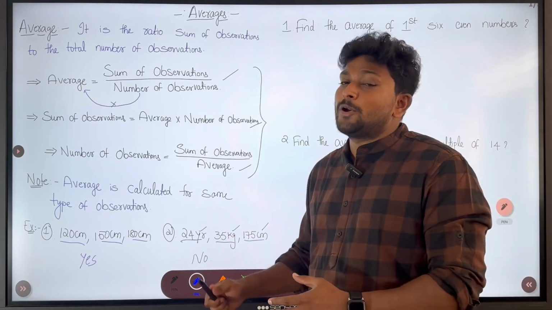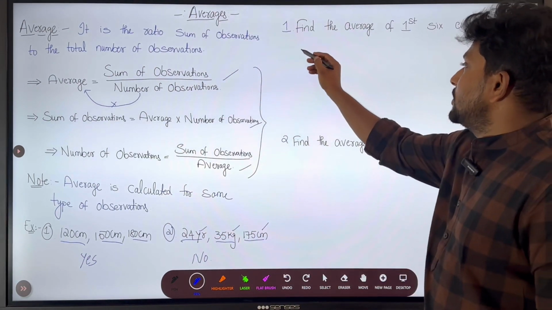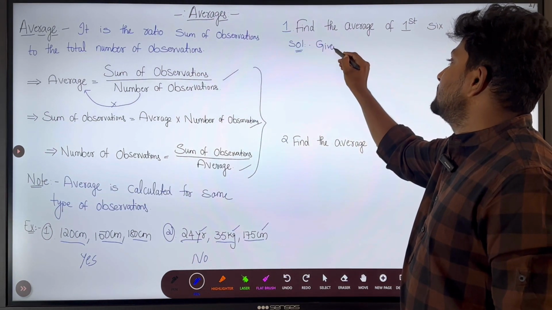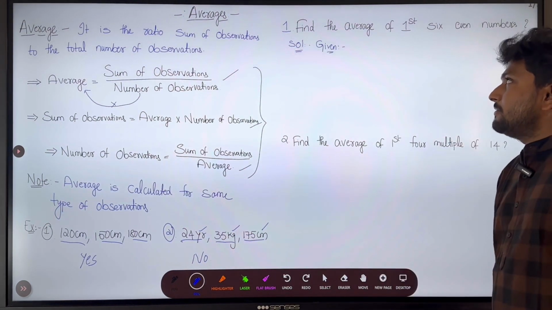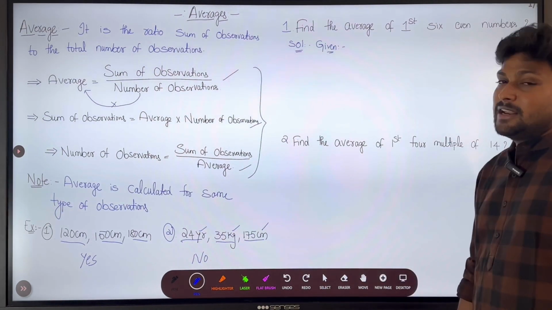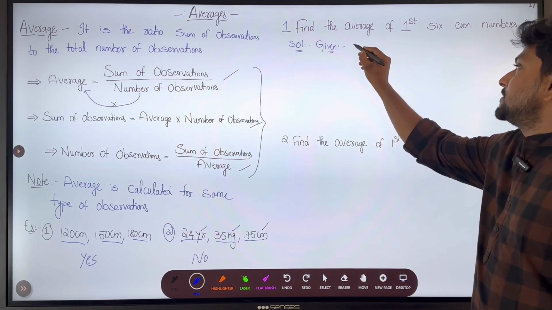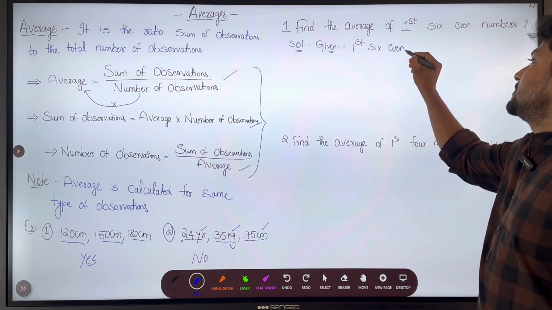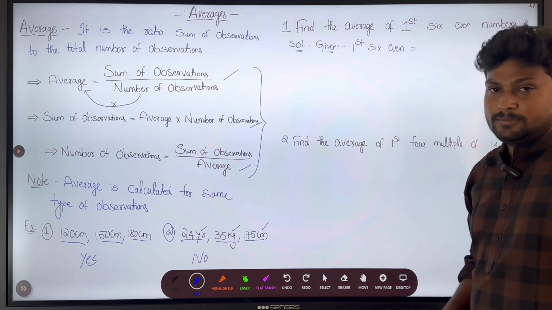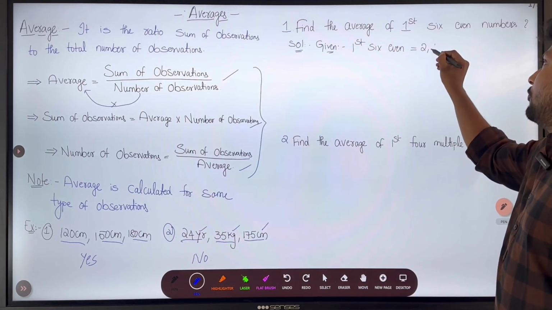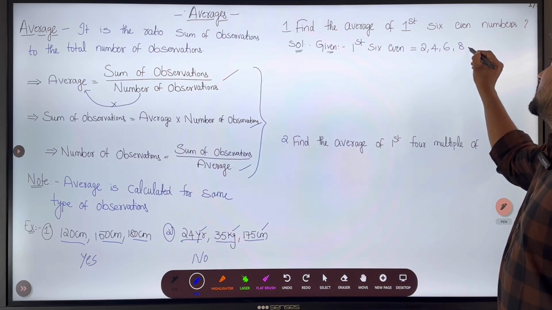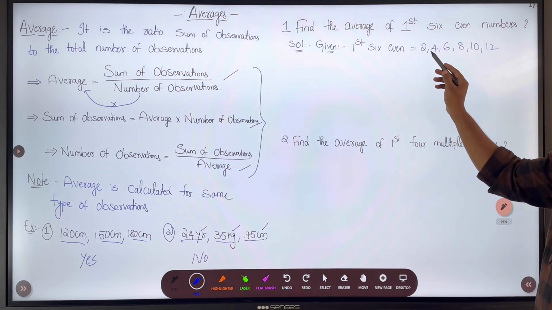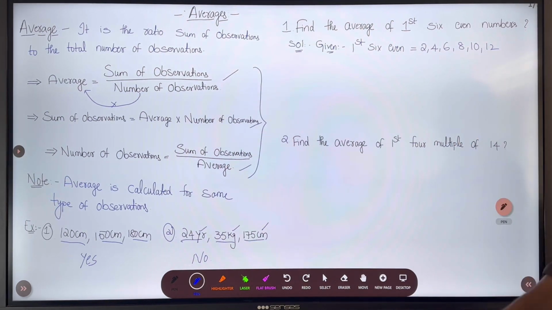So let's see some problems related to averages. First question, look at the first question. What is the first question here? Can you read the first question? Find the average of first 6 even numbers. First of all we need to write the first 6 even numbers. What are the first 6 even numbers? Tell me. The first 6 even numbers are 2, 4, 6, 8, 10 and 12. Count that. We need to have 6 even numbers: 1, 2, 3, 4, 5, 6. So 6 even numbers are here.